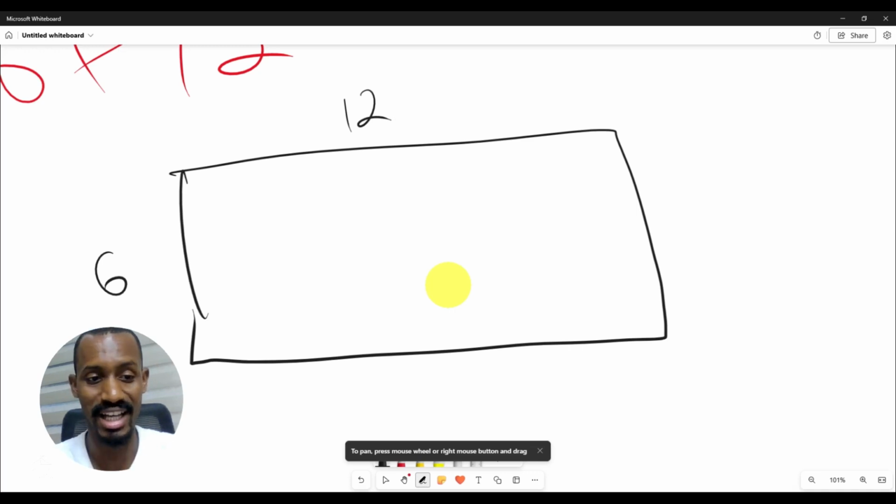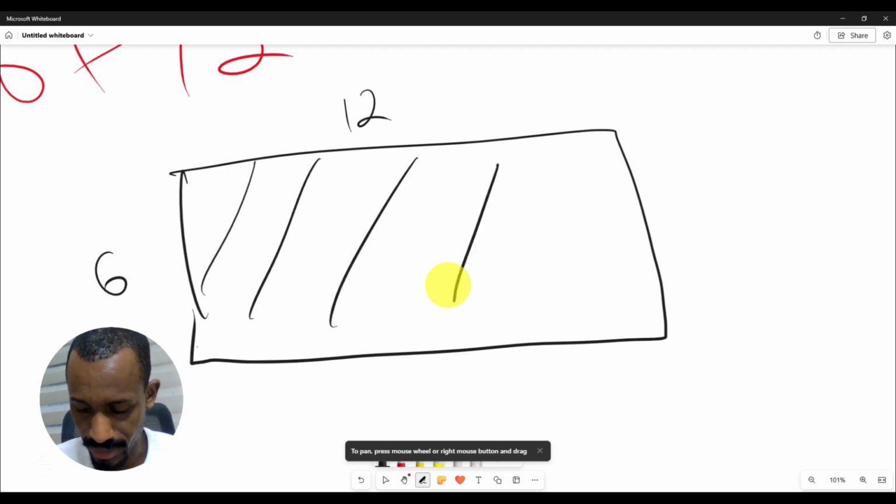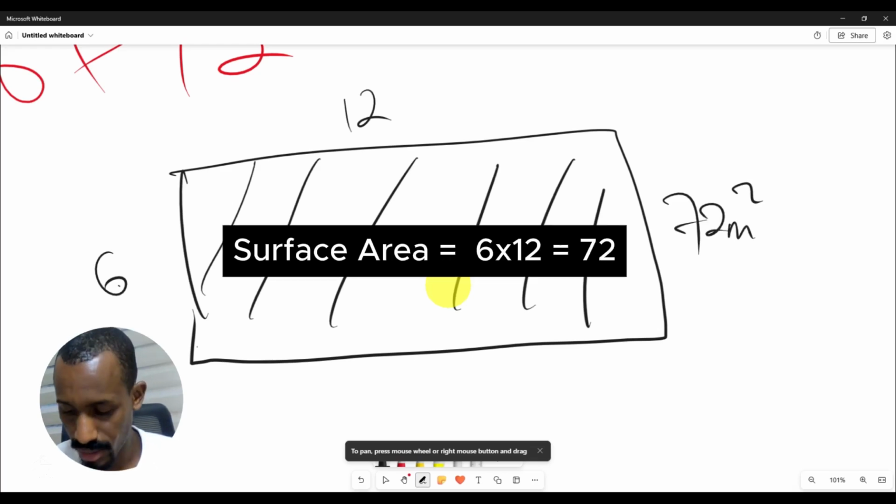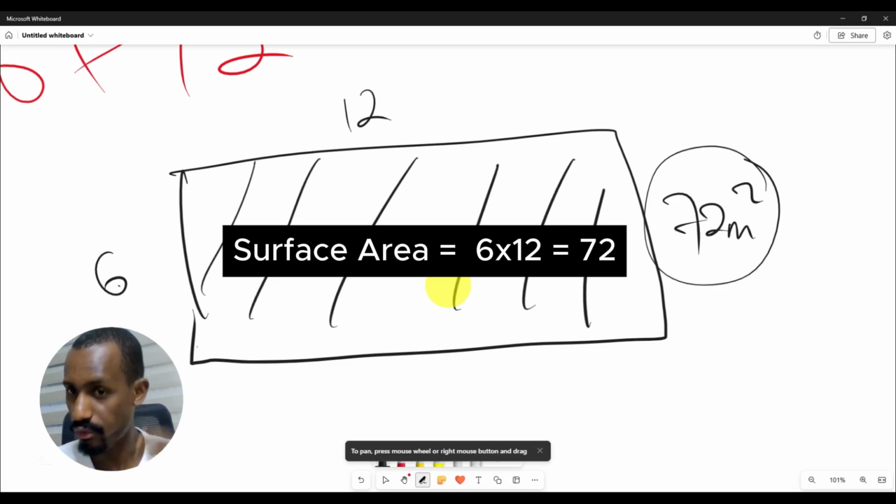So it's very easy now. What you do is you just say the area of the tent is like this, and the entire thing has to be carpets. You just say the area of the tent should be the same as the area of the carpets. So you say it's 72 square meter carpets. It's very easy, right? So you are going to need 72 square meter worth of carpets to cover this distance.